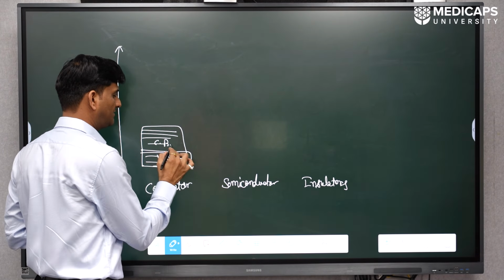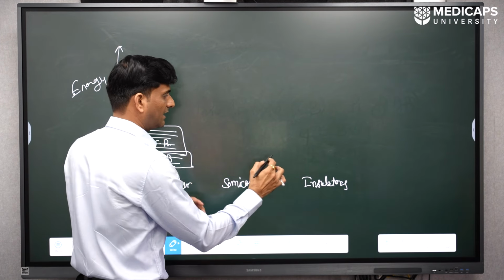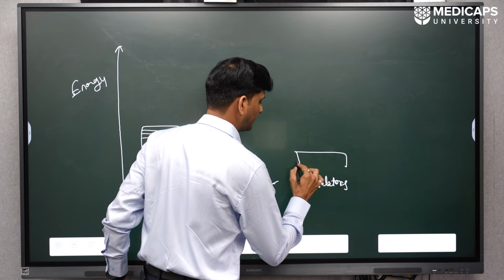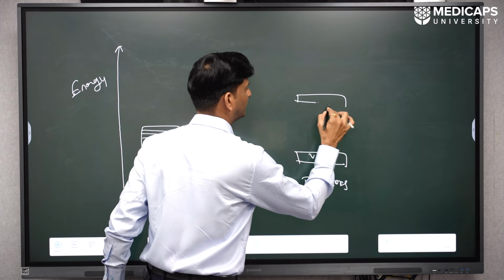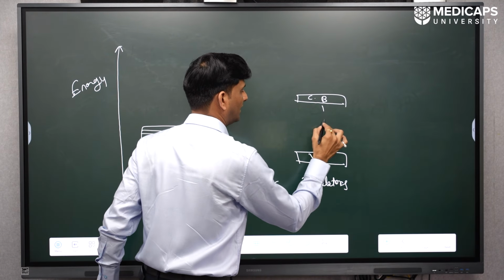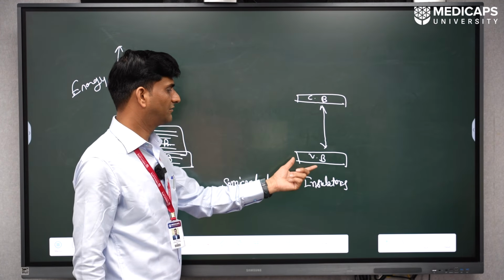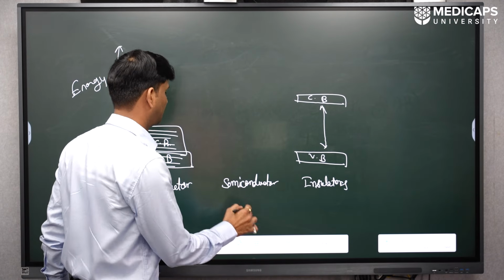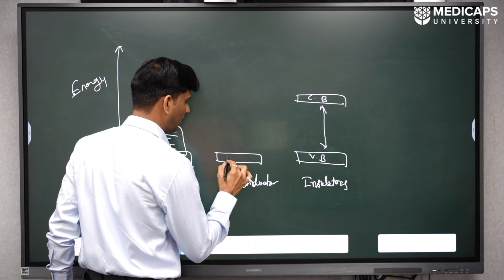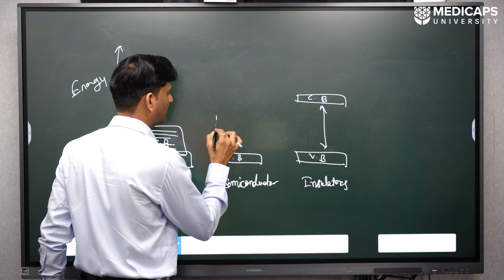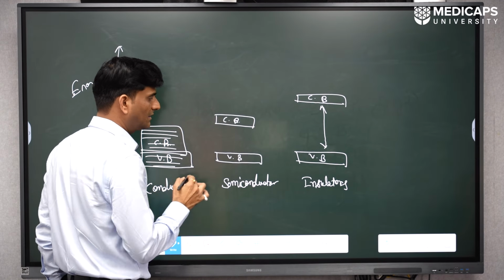There is no energy band gap in the conductors. On the other hand, in insulating materials there is a huge gap between the conduction band and the valence band, and no electron transfer takes place from the valence band to the conduction band. In between these we have semiconductor materials, where we have a reasonable gap between the conduction band and the valence band.